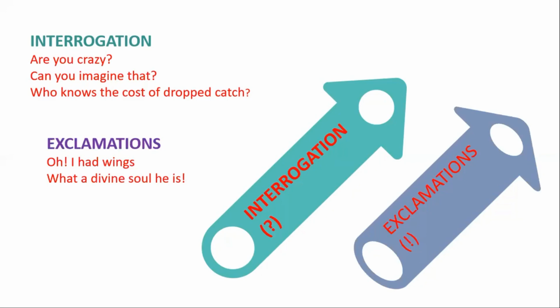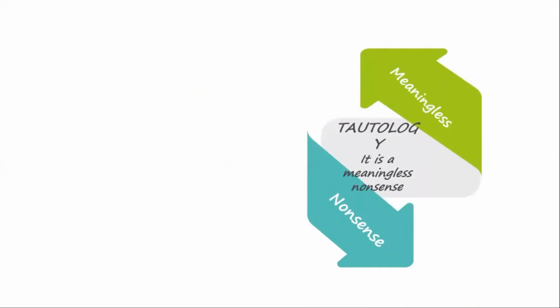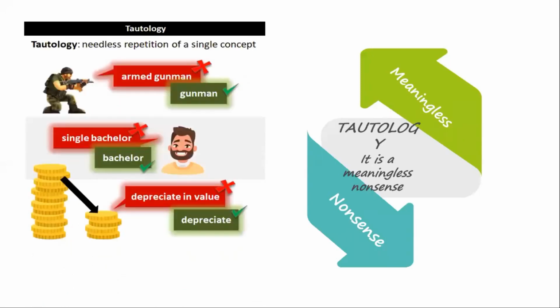After this figure of speech, we will move to another one and it is tautology. What happens in tautology? In tautology, we find a single word or single concept is repeated. For example, it is a meaningless nonsense. Meaningless and nonsense are similar conveying words and they are placed side by side. So meaningless means nonsense. So we find repetition of these words. So this is tautology. So here is needless repetition of a single concept.